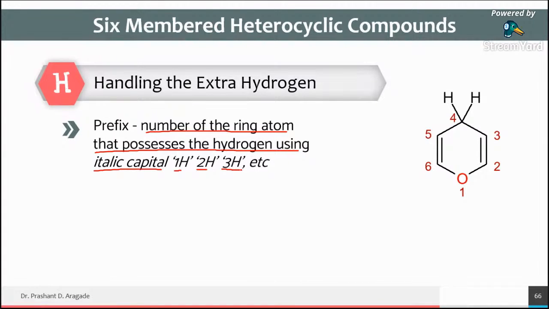When a hydrogen atom is added, what prefix do we have to use? The position of that ring atom on which the extra hydrogen is present, and capital H. So for that example, the name of this ring is pyran. Common name of this ring is pyran. So what is meant by pyran? Pyran is nothing but the oxygen containing 6-member heterocyclic ring.